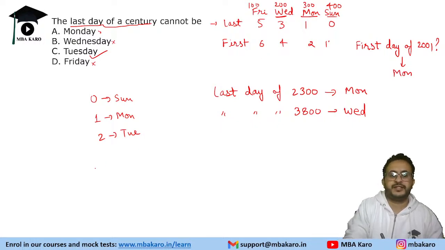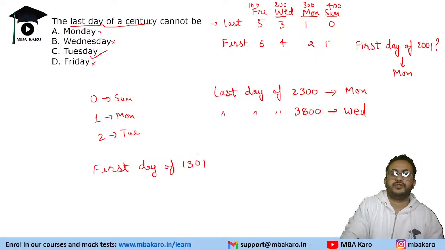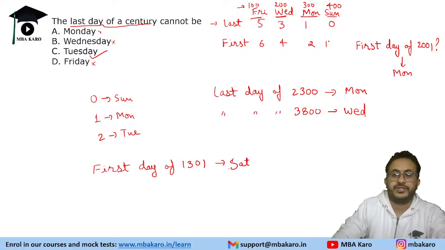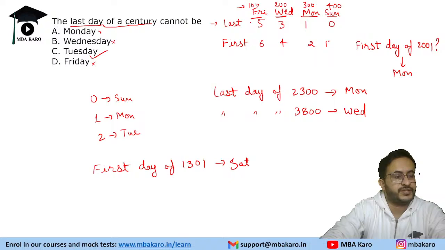Suppose we are asked the first day of 1301. So 1300 ends on Friday because it is 100. So it is going to be Saturday. So just remember these four sequences.